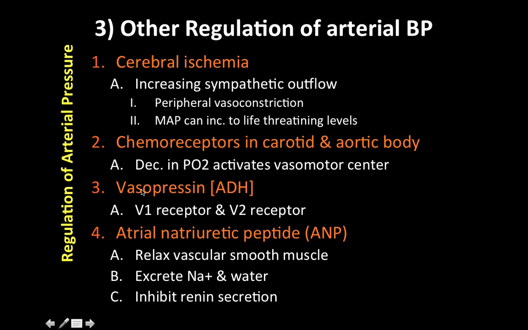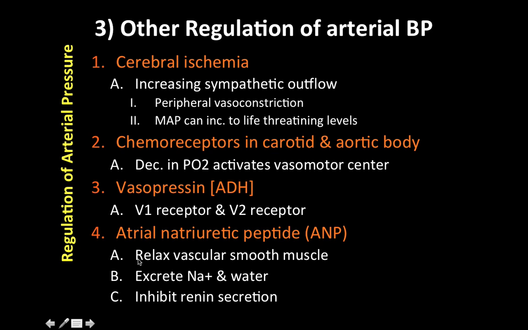Again, let's review. Vasopressin is released by the posterior pituitary in response to low blood pressure, and we have its effect on the V1 receptors by vasoconstriction, increasing total peripheral resistance, and also increasing water reabsorption using the V2 receptor. Now let's finally talk about the atrial natriuretic peptide. It's hard for me to say. So atrial means it comes from the heart, specifically the atrium, and the natriuretic peptide is a peptide that's released from the atrium. So let's learn more about that.